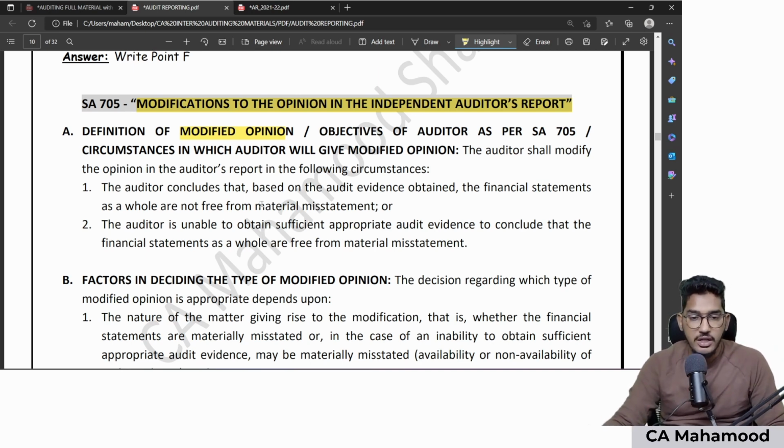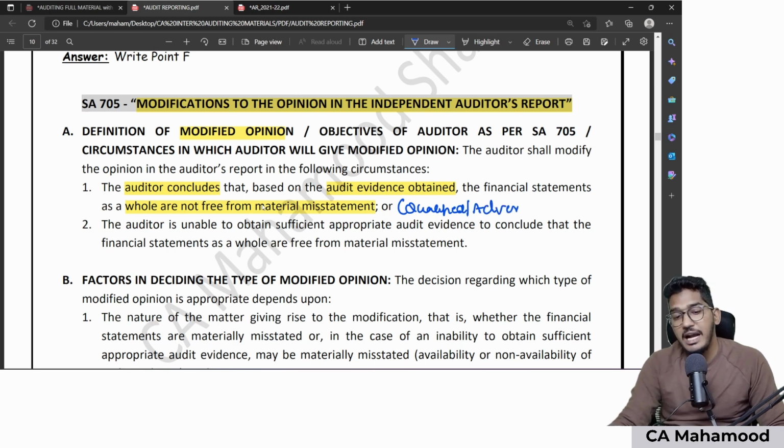So if you have a look at it, the auditor shall modify the opinion in the following circumstances. When the auditor concludes that based on audit evidence obtained, that means the auditor has obtained sufficient and appropriate audit evidence, and on that basis he has concluded that financial statements are not free from material misstatements. So as an auditor, you had evidence, and on the basis of evidence, you are concluding that financial statements contain some material misstatements. In this case, which kind of modification will be given? In this case, either qualified or adverse will be given.